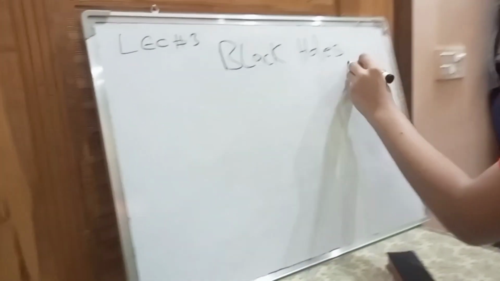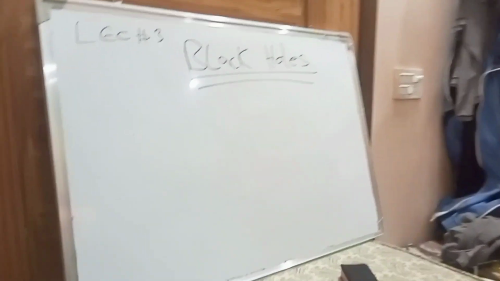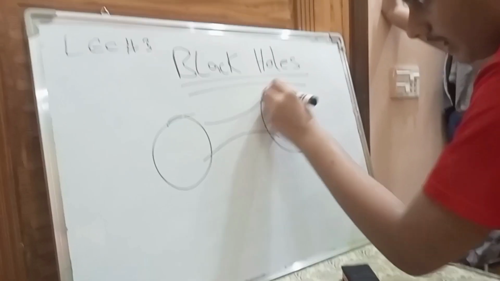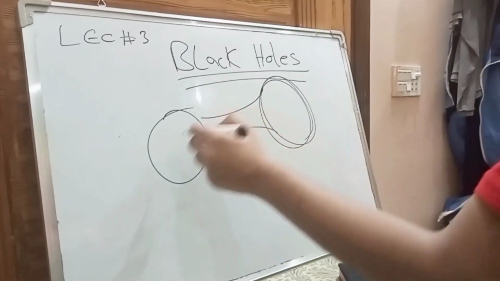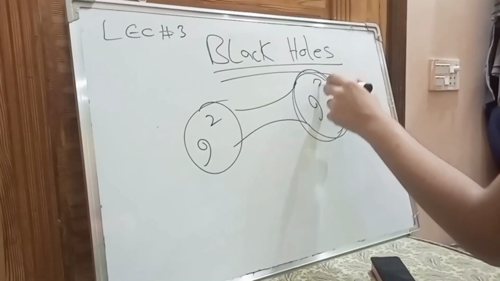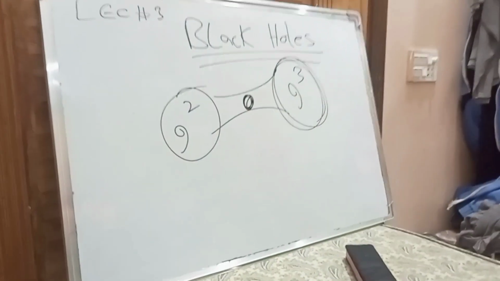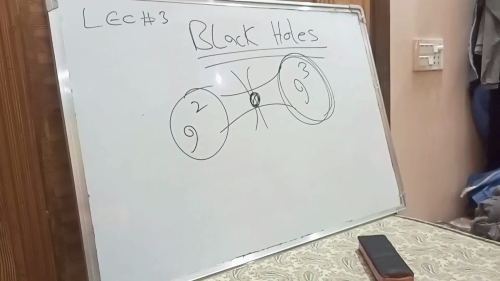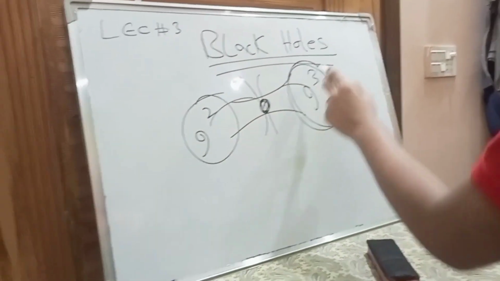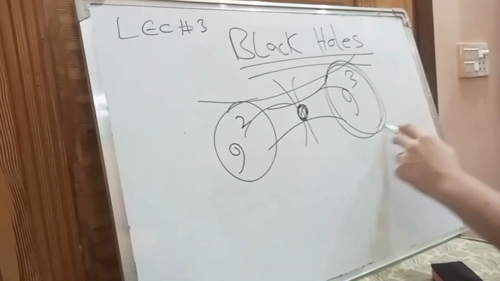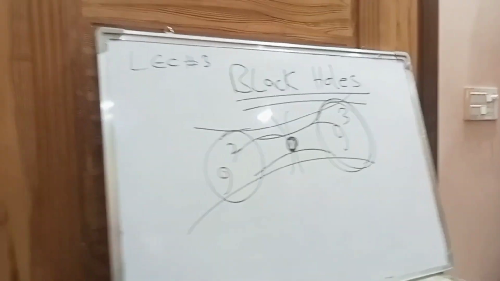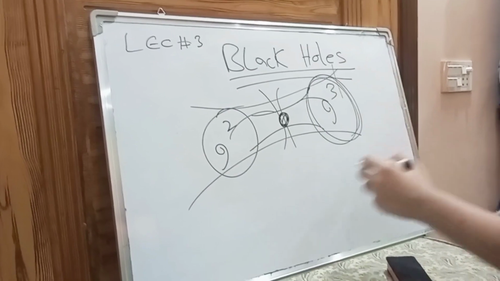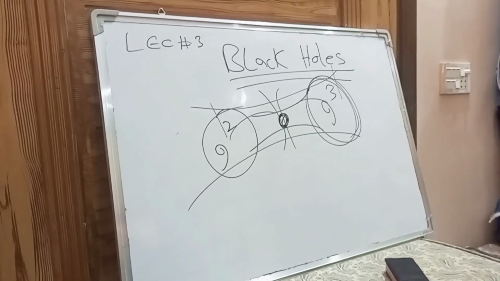Now let's talk about black holes. Simply, a black hole is basically a connection between higher and lower dimensional gravitons, forming a singularity, because singularity is driving the limit between two energy level gravitons, and that's how a wormhole is predicted. That is basically a black hole, a connection between two gravitons of a higher dimension and a lower dimension.